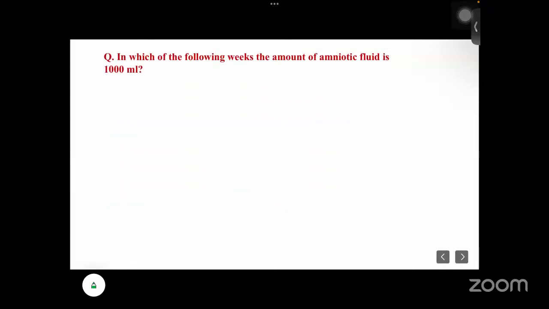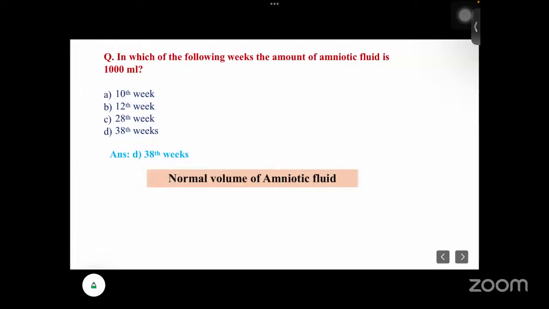Okay. So next is, in which of the following weeks is the amount of amniotic fluid 1000 ml? 10th week, 12th week, 20th week, or 38 weeks? Here the answer is 38th week. That is, in 38 weeks the amount will be almost 1000 ml.